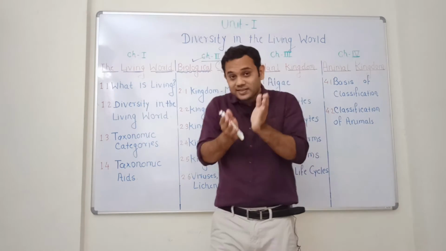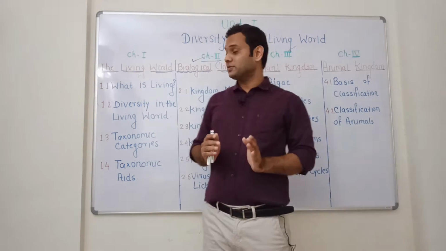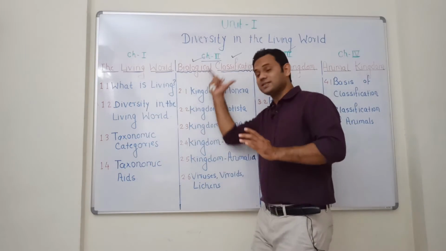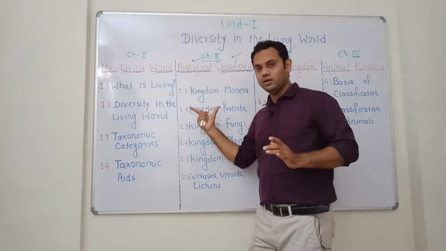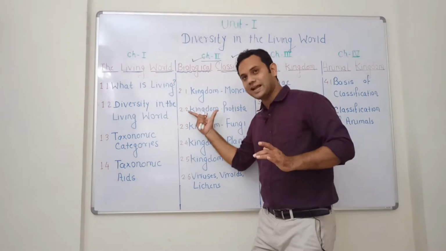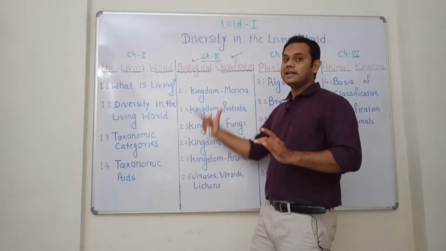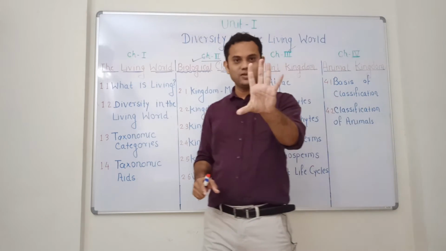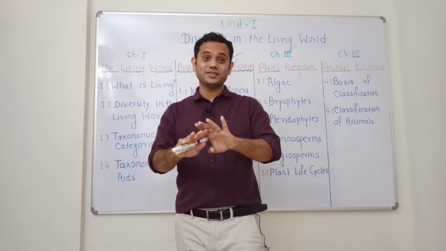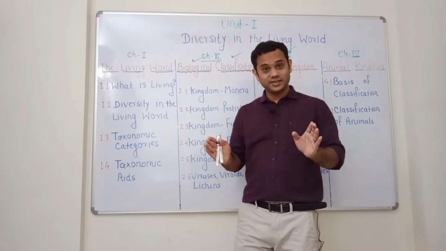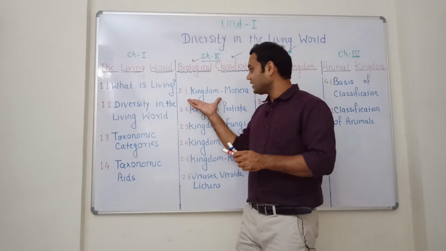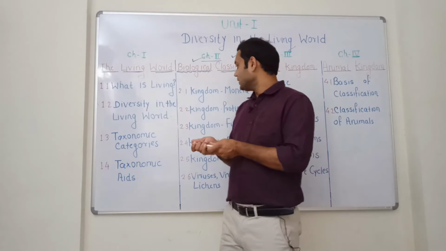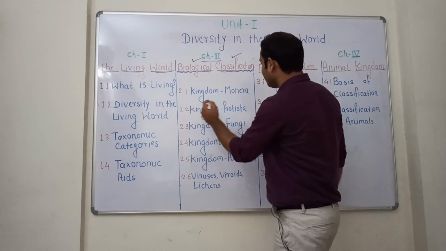So based on certain characteristics, R.H. Whittaker divided the different organisms into certain kingdoms. So it is popularly known as the 5-kingdom classification system. That will be a very fascinating and interesting part. So R.H. Whittaker divided it into 5 kingdoms.